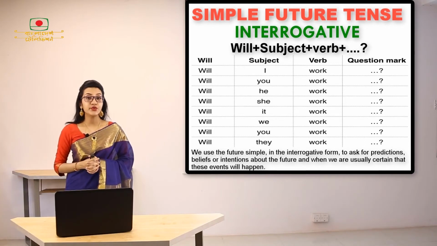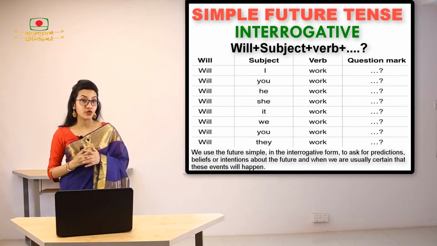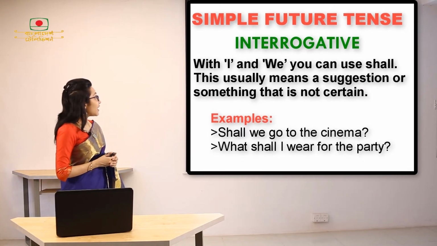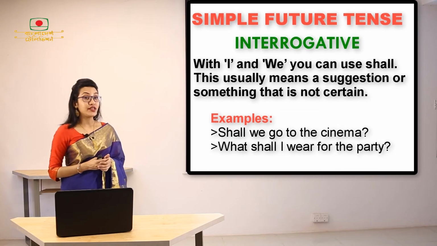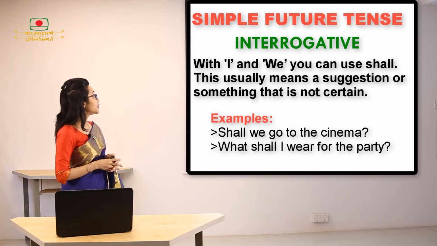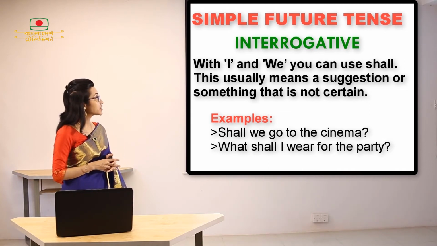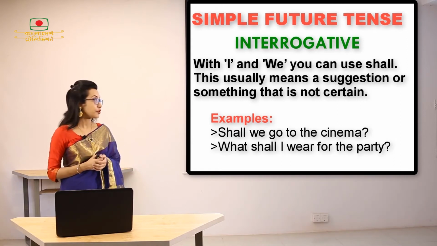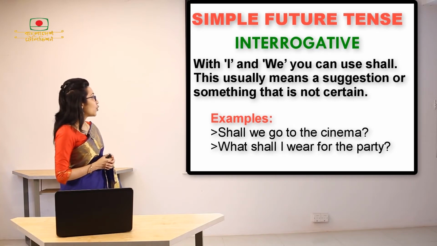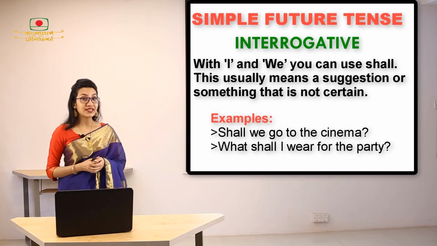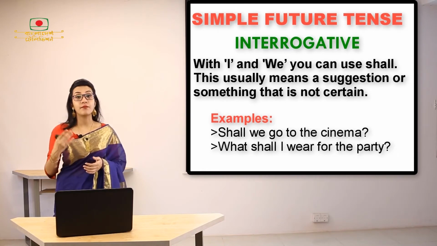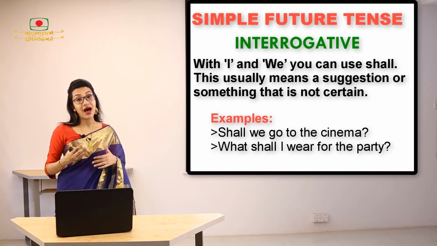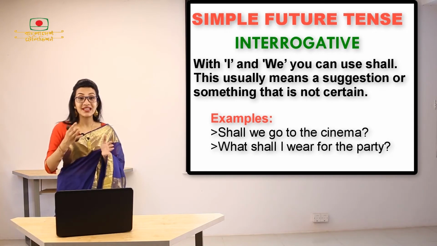Now let's look at the uses of shall in the case of interrogative sentences using simple future tense. With I and we, we can use shall. This usually means a suggestion or something that is not certain. Let's look at the example. Shall we go to the cinema? Which means that we are asking for a proposal. If you are going to propose to someone to go to a cinema, how can we do that? We are going to use shall.